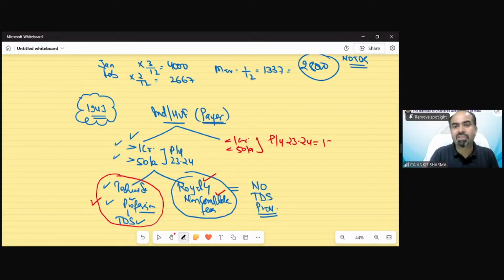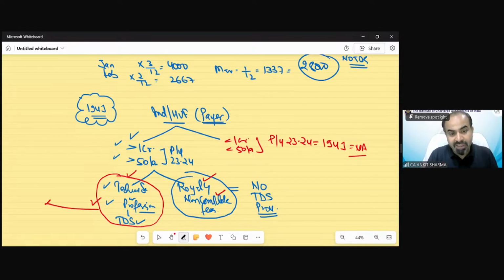Then complete section 194J is not applicable, whether it's professional service, technical service, royalty, etc. So even if individual HUF turnover exceeds and section 194J is applicable, then only in case of technical and professional service it is applicable, not in case of royalty and non-compete fee. It's a very, very important point.